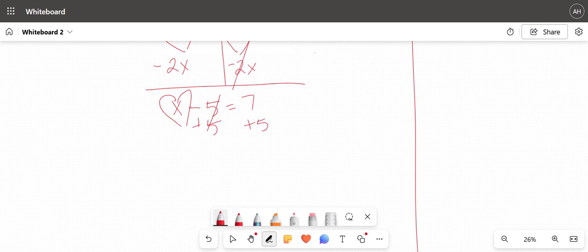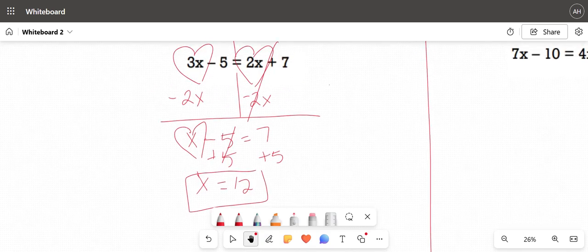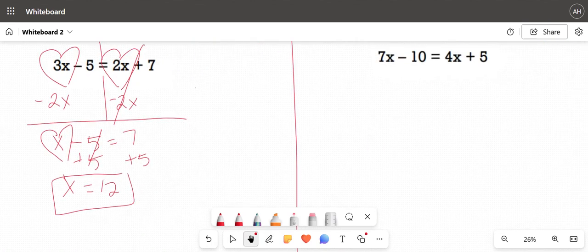Okay, so we just added 5 to both sides to do the opposite. So now we still have our x, which is single now. 5 minus 5 is 0. 7 plus 5 is 12. So I have my final answer, x equals 12. So, yay, we solved it.